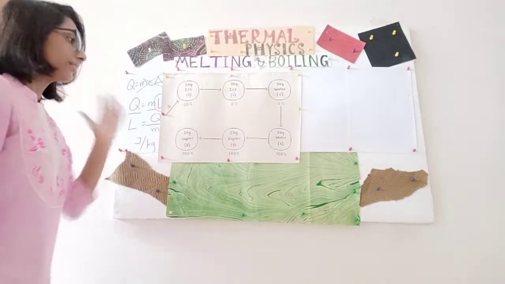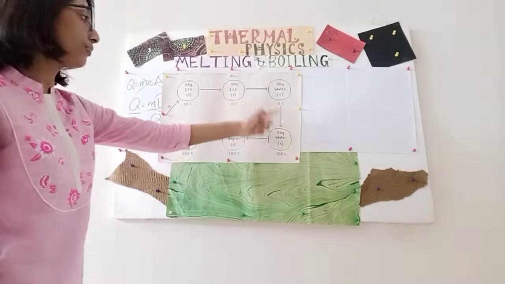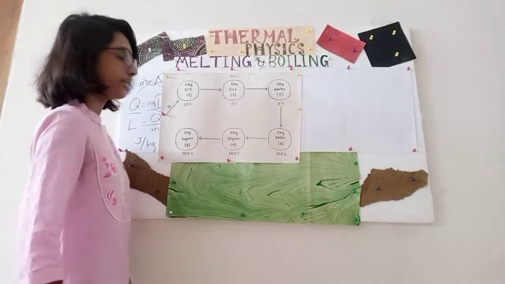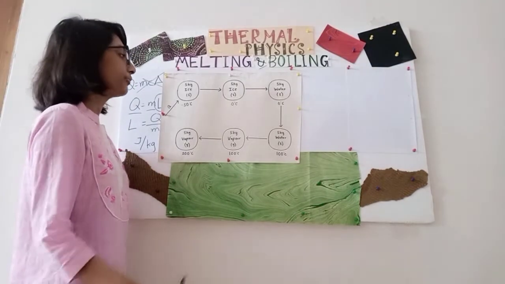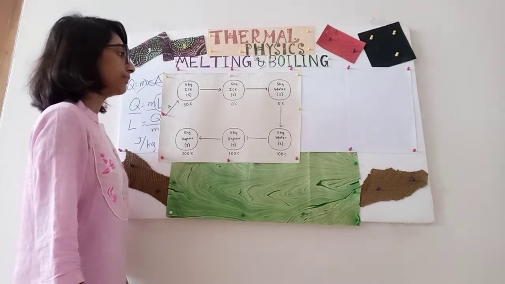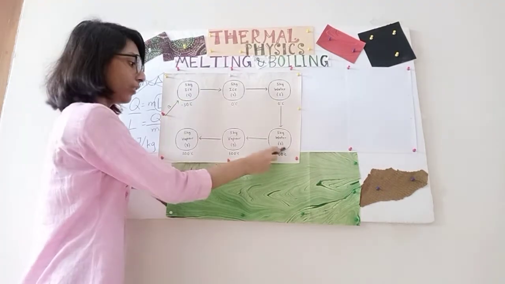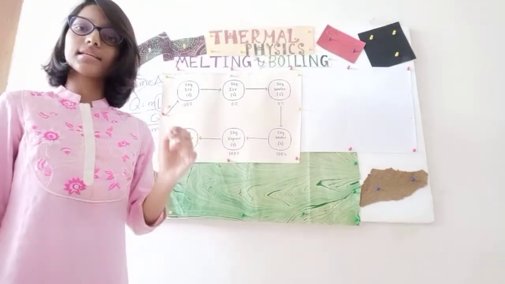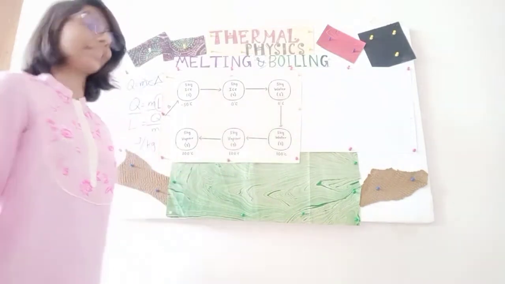Alright, and one last thing that we can observe is there are different temperature markings in different substances, if you can look. And another thing is there are different symbols written. I can see S over here, L over here, G over here. So for your understanding, S stands for solid, L stands for liquid, and G, of course, gas.